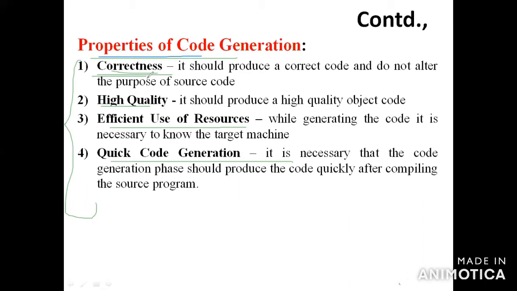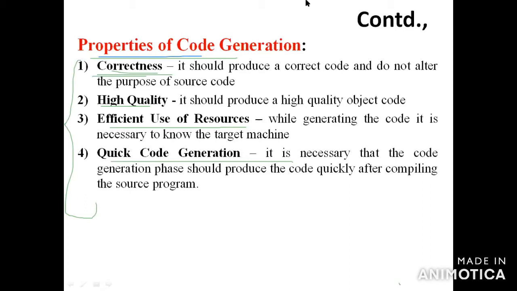Okay, what is the first property? The first property is correctness. Correctness means it should produce the correct code and not alter the purpose of the source code. The second property is high quality. It should produce high quality object code. But you have to produce the correct code and not alter the purpose of the source code.